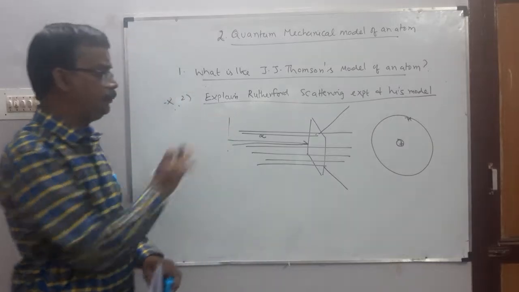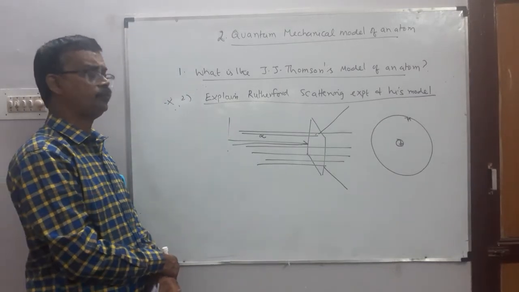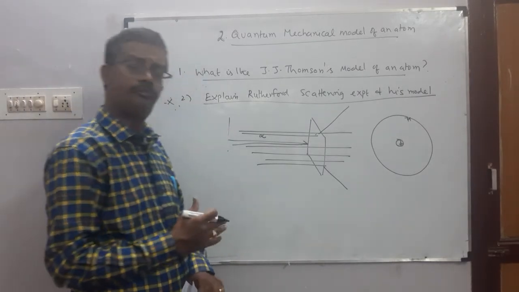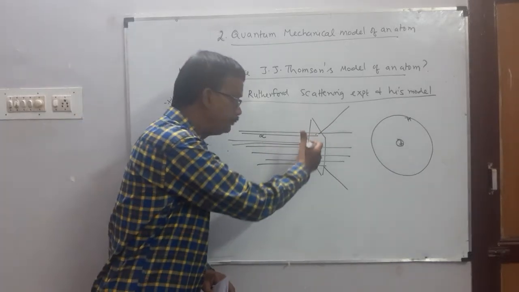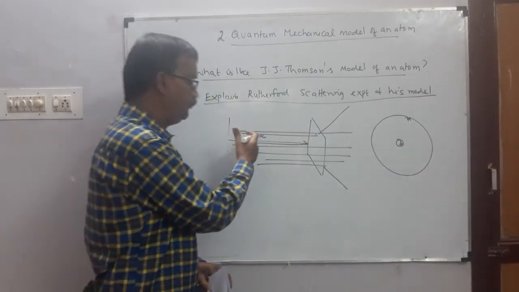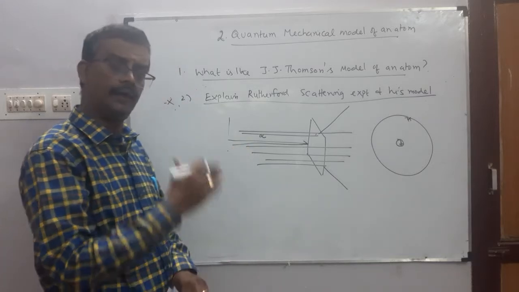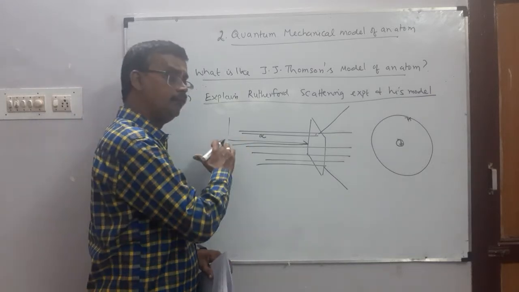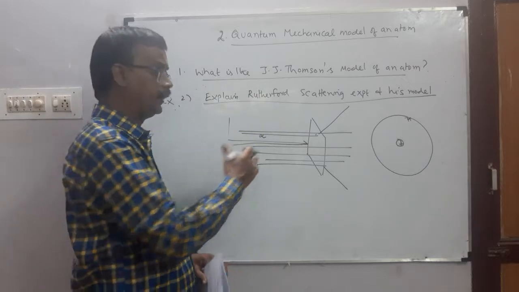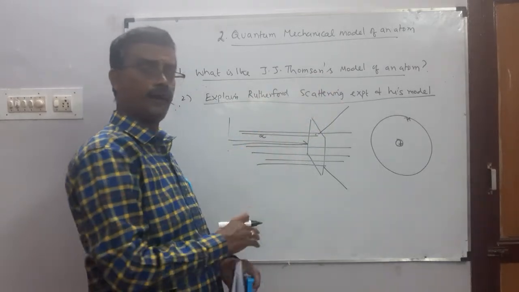இது புரியுதுல? திரும்பி சொல்லலாமா? Explain Rutherford experiment. Rutherford bombarded thin gold foil with fast moving alpha particles. He observed most of the alpha particles pass through the gold foil.